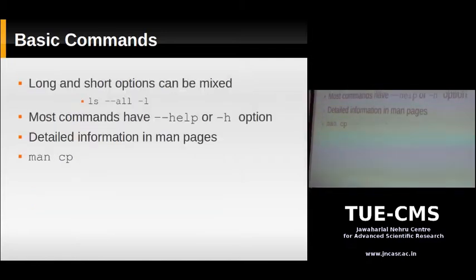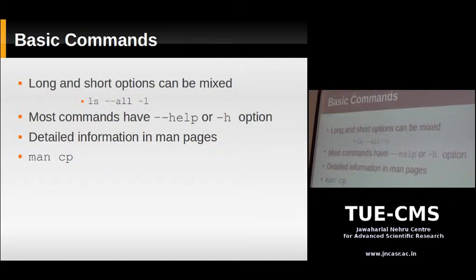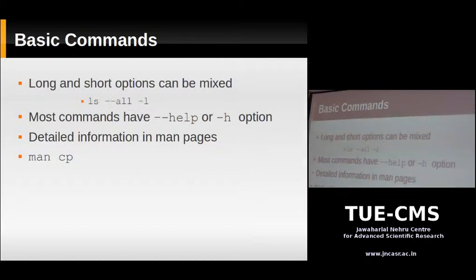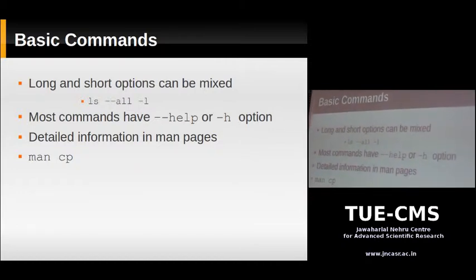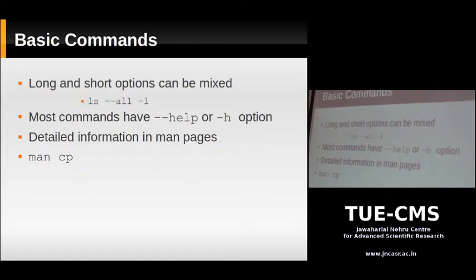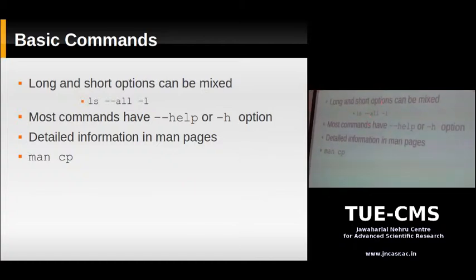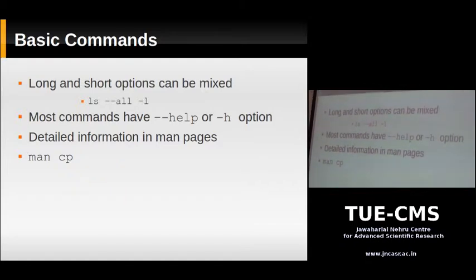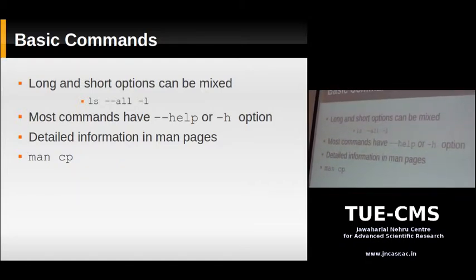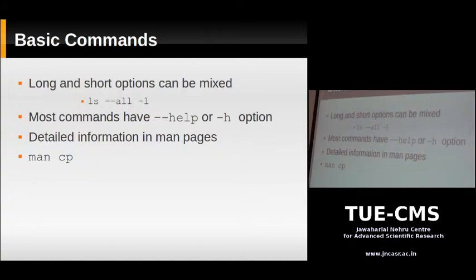Now you can use any combination of long and short options in your program. Like I said earlier, you can join the short options. So this is the same as the earlier command. It prints all the files, including hidden files, and prints details of the files also. Now sometimes many commands will have an option called --help or -h.